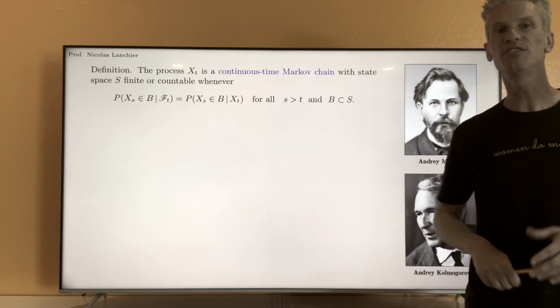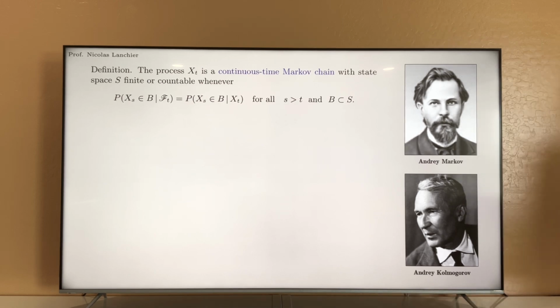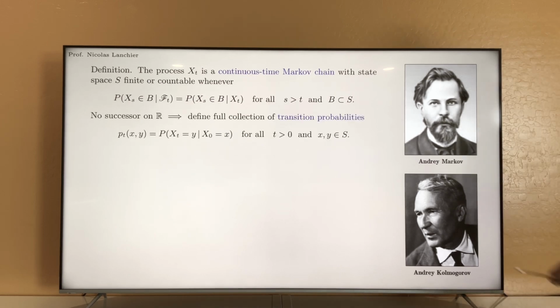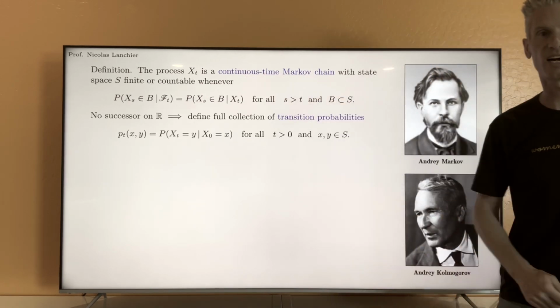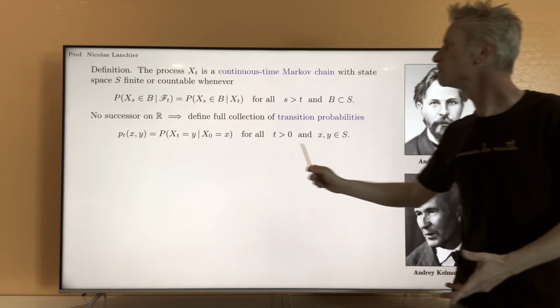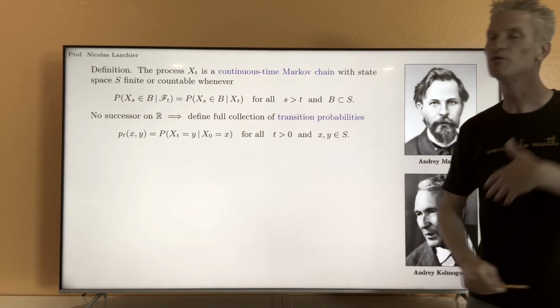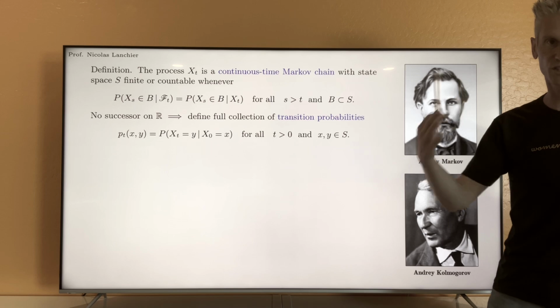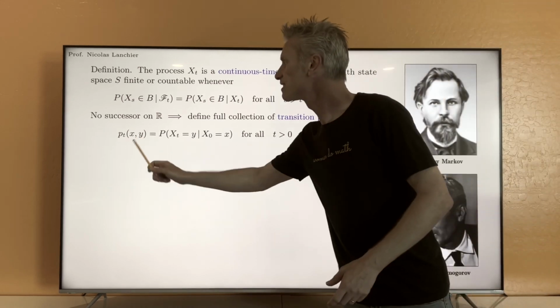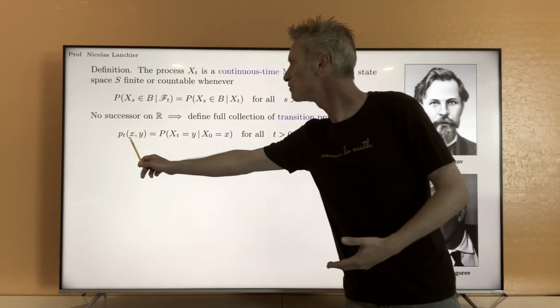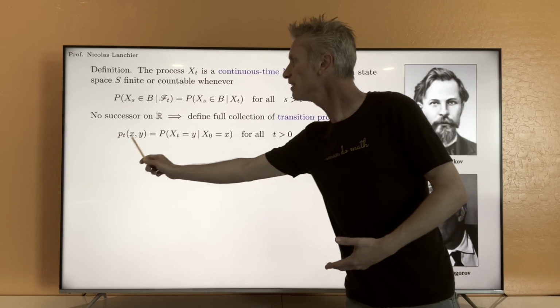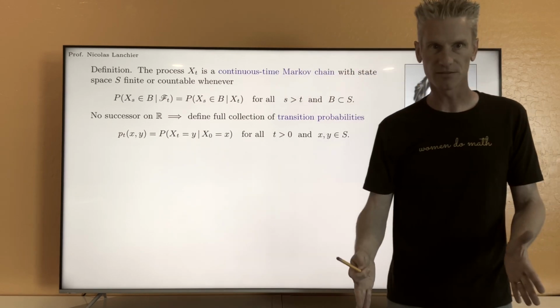And because of this reason, it seems that to fully define the process, the continuous time Markov chain, we need to have a knowledge of the full collection of all the transition probabilities P_t(x,y), that's the probability of going from state x to state y in t units of time.